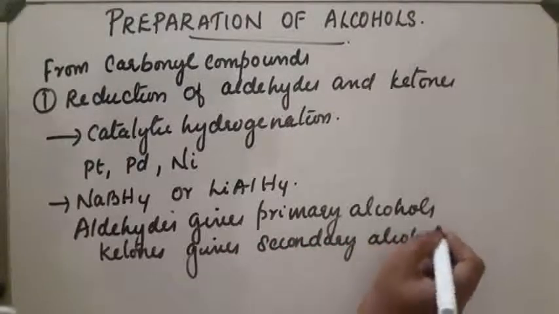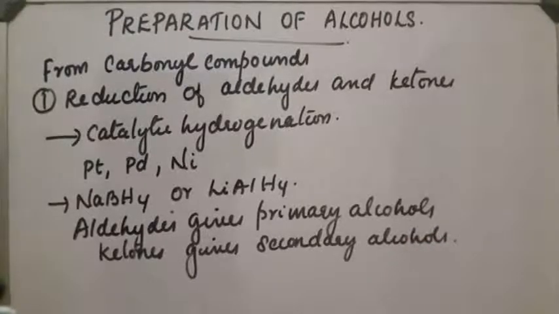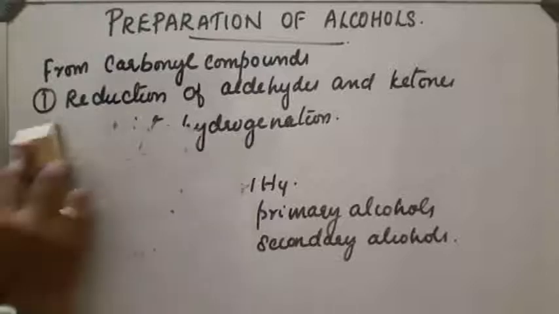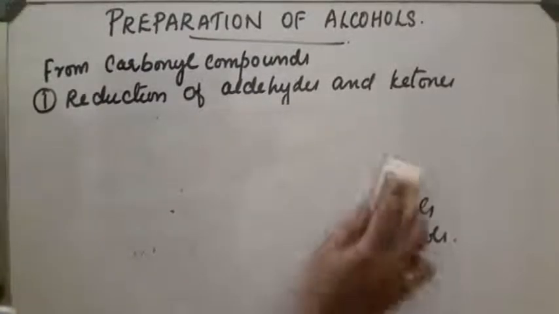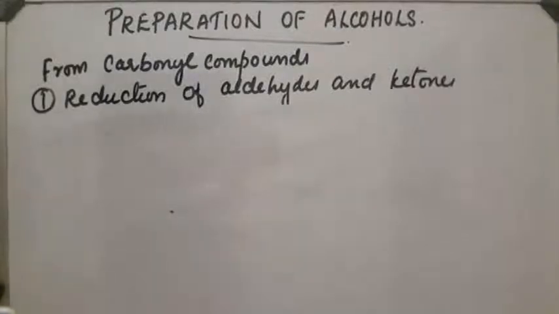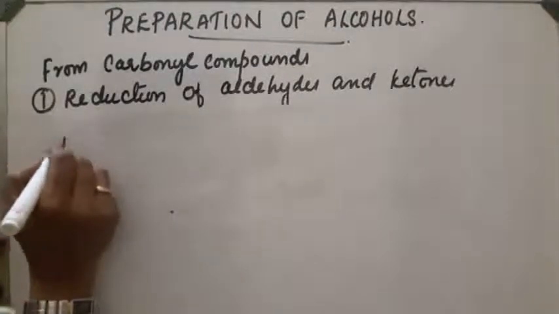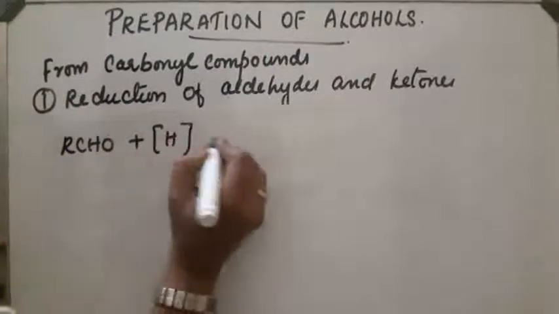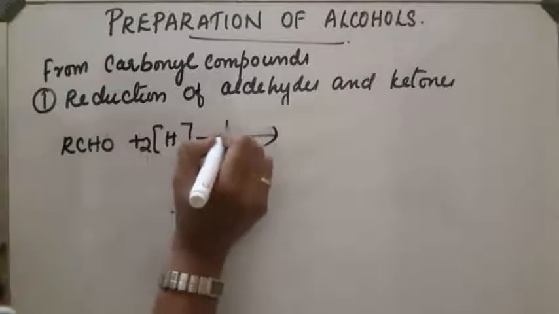Let us explain that. First, aldehydes, RCHO, on hydrogenation in presence of palladium catalyst.